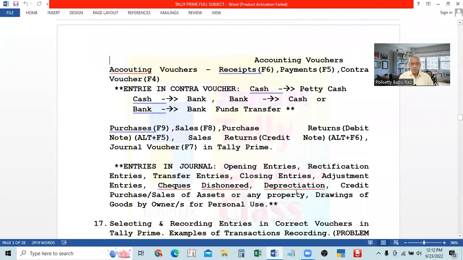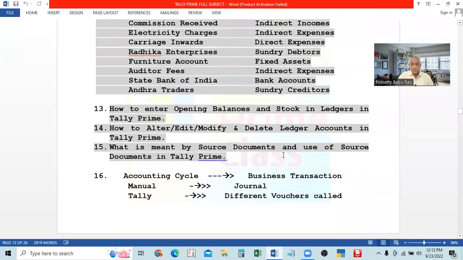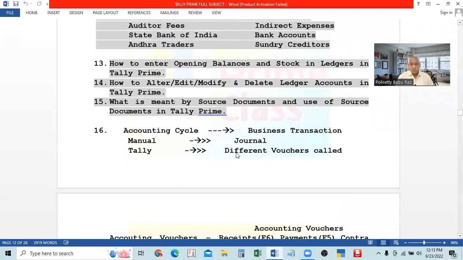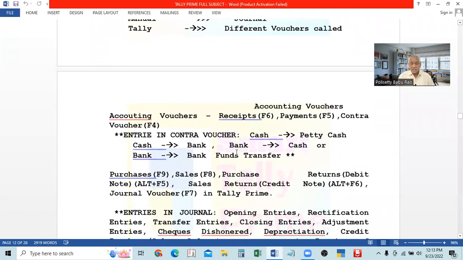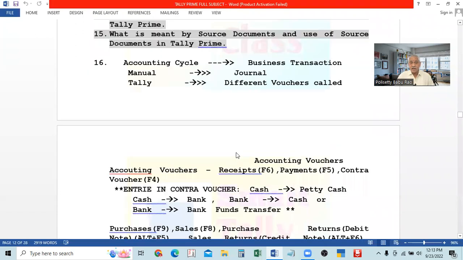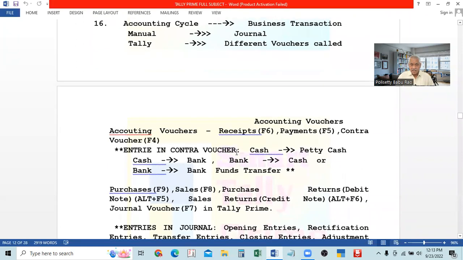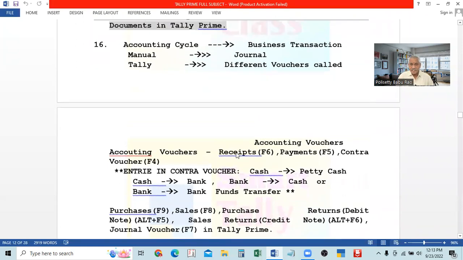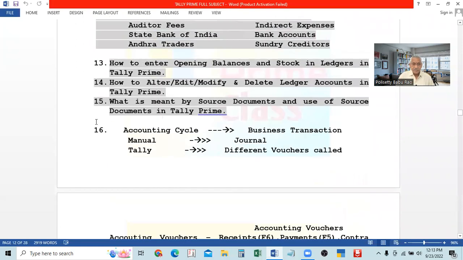Yesterday we completed what is meant by source document and the use of the source document in TallyPrime. All the documents we have discussed. And now we will discuss the recording: how you record the transactions, and where you record the transaction. That we will learn now.